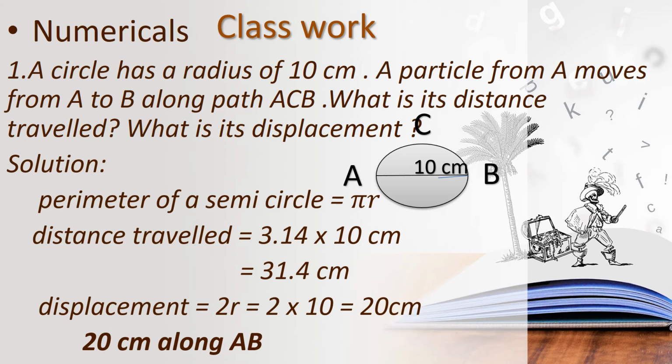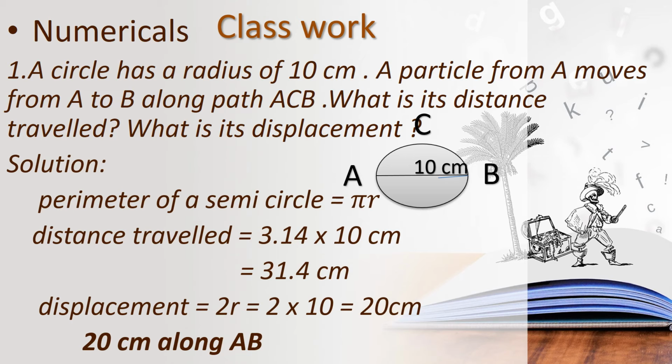First of all, we need to find the perimeter of a semicircle. The perimeter is pi r. By substituting the values there, we can find the distance travelled very easily. And then we need to find the displacement.